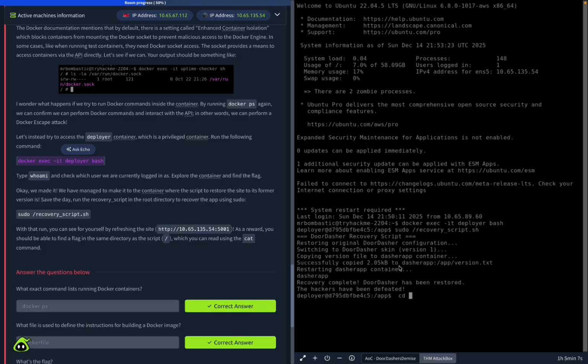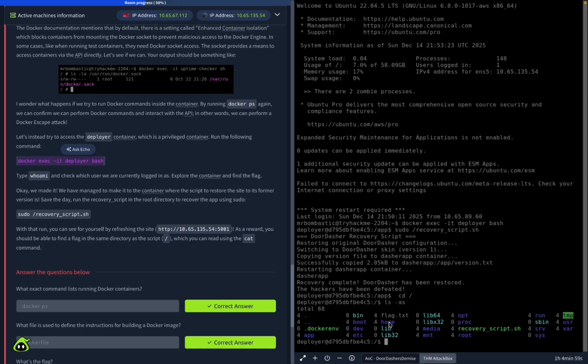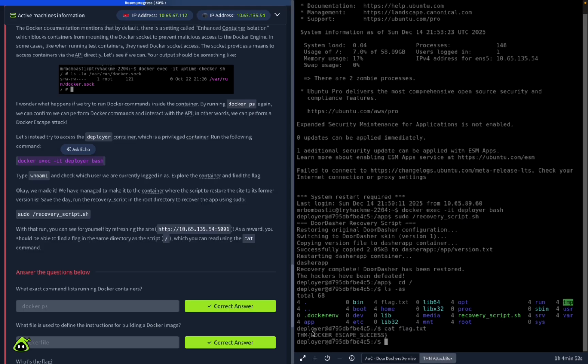Okay, so now we can cd here, and we do see a flag.txt, so we can cat, and there's our flag. Go ahead and copy that.